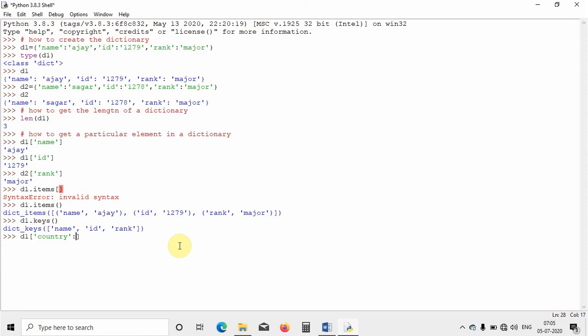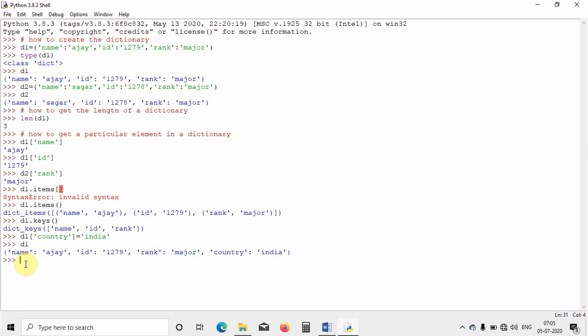Let me just write it. I have to write is equal to, and then after the equal sign you have to write the value of the attribute. So I will write India. If I hit enter and print d1, it shows the country and the other key values which are present, that is name, ID, rank and country. So this is how you can add a new element to the previous dictionary.